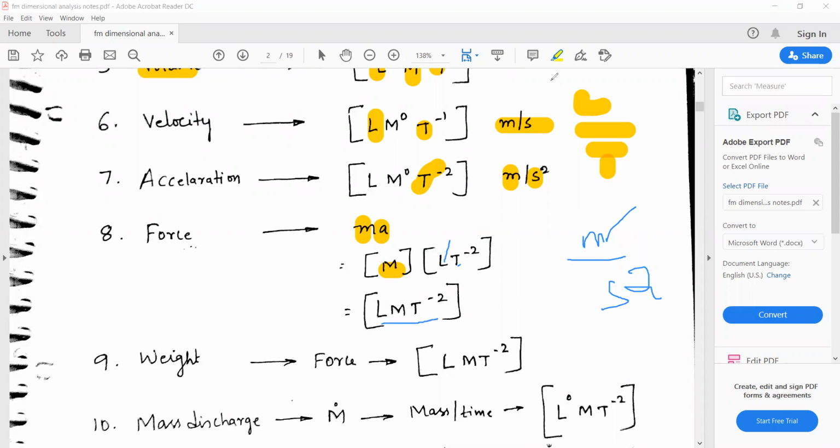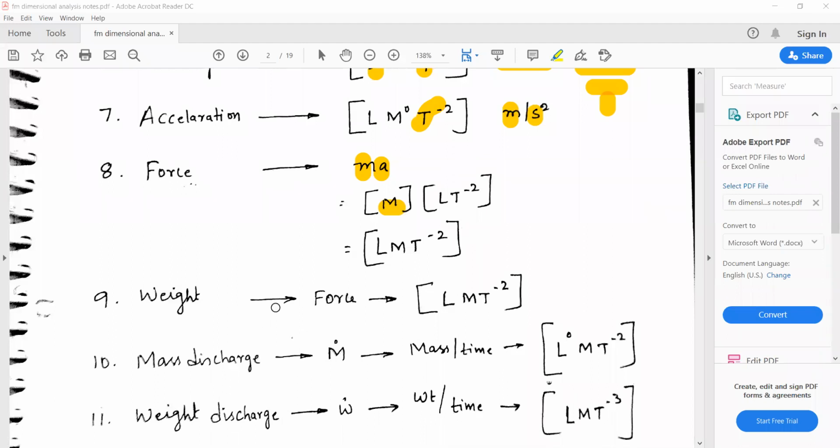Coming to weight. What is the unit of weight? Newton. Again, it is equal to force, so mass into acceleration.